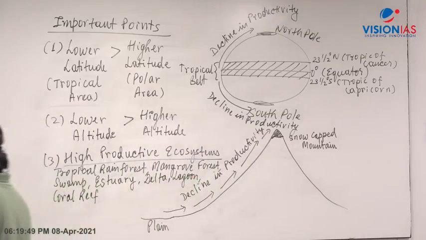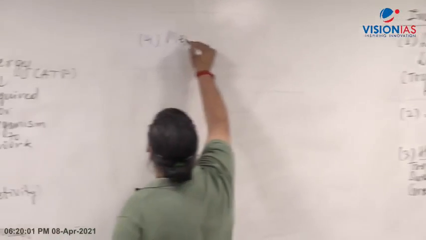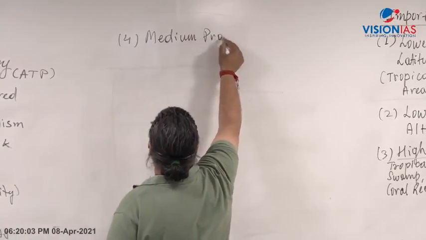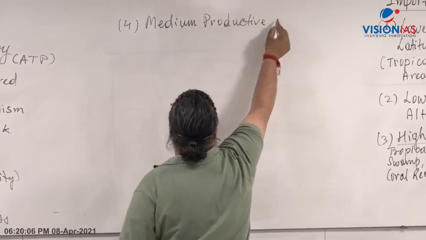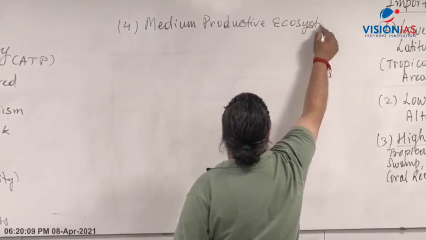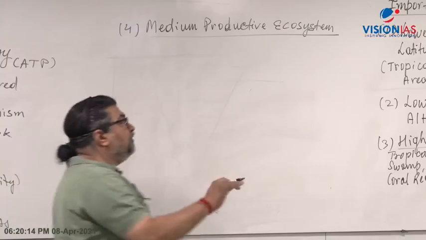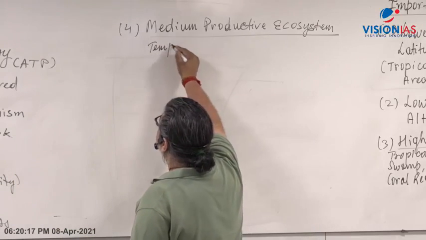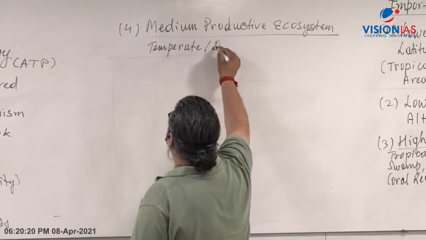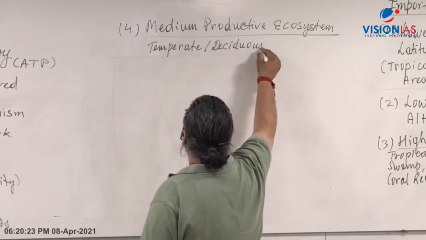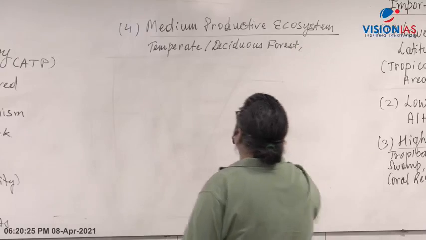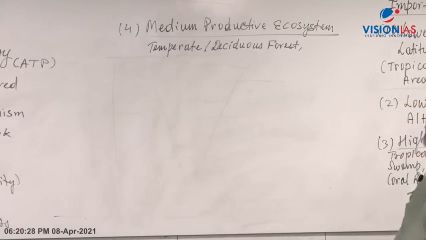Now coming to medium level. I am discussing a very, very important concept in the classroom. The fourth one is the medium productive ecosystem, where the generation of biomass will be at a moderate level. Among the forests, temperate forest, temperate deciduous forest, will have a medium level.